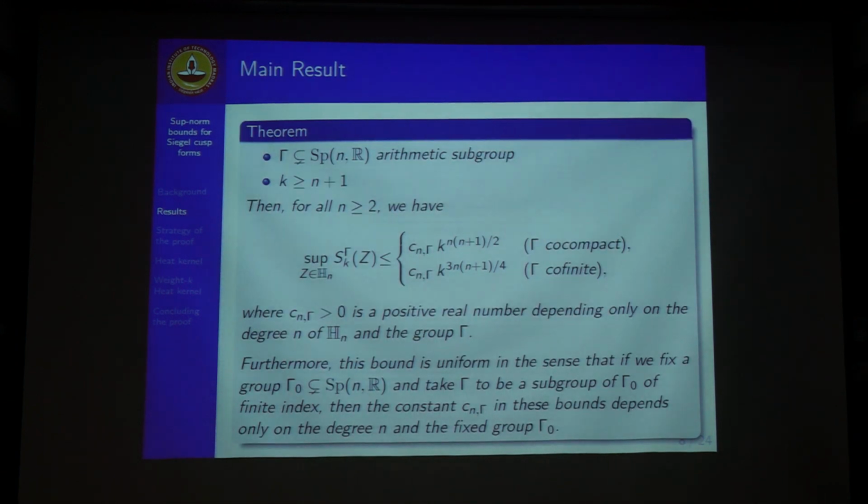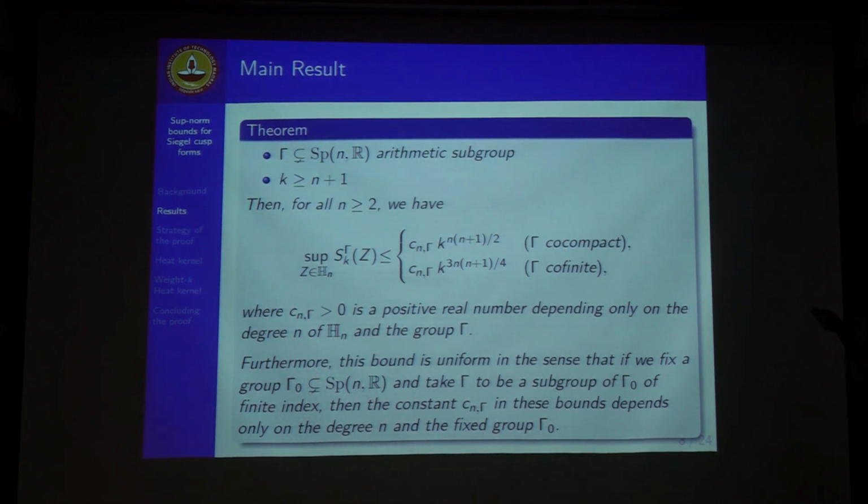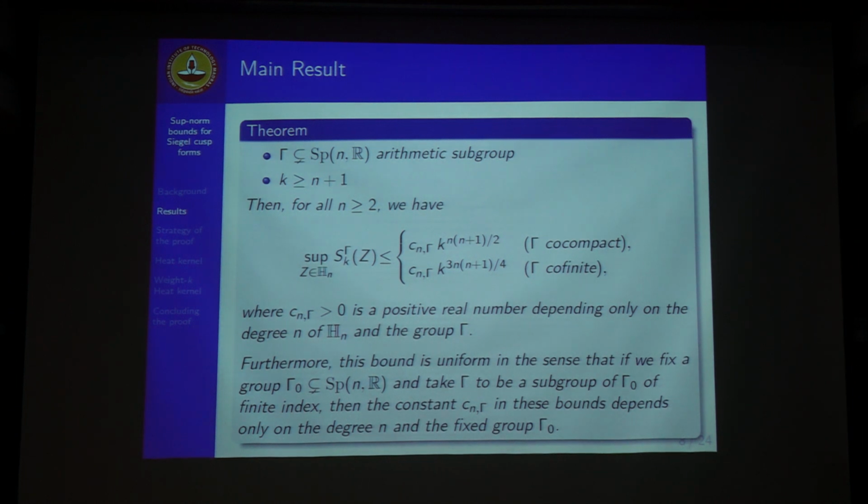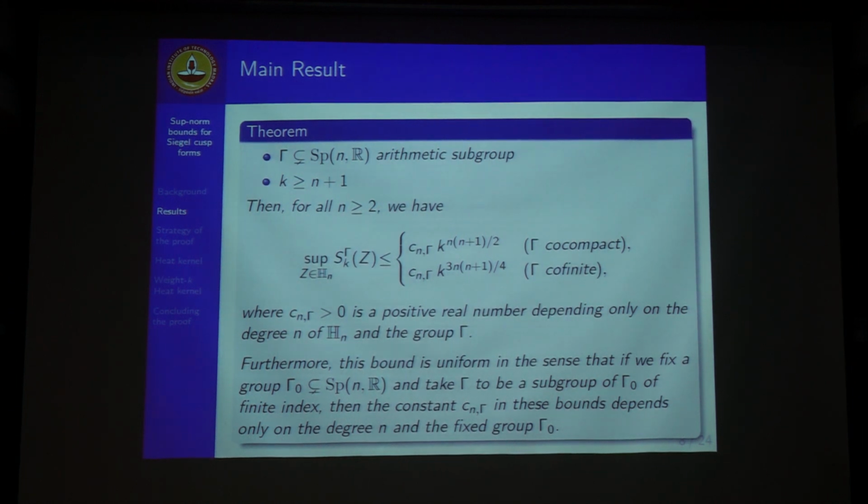And our main result was that with an almost identical setup, we found the cofinite bound to be the optimal bound, k^(3n(n+1)/4) for general n. And this is also uniform, in the sense that the earlier result by Jorgenson, Kramer and Friedman was that we fix a Γ_0 group, and then for all its finite index subgroups we have the result automatically.